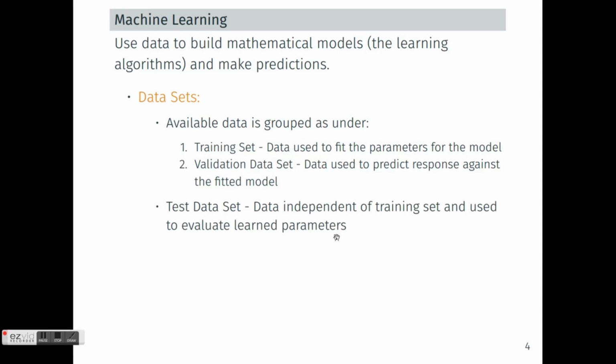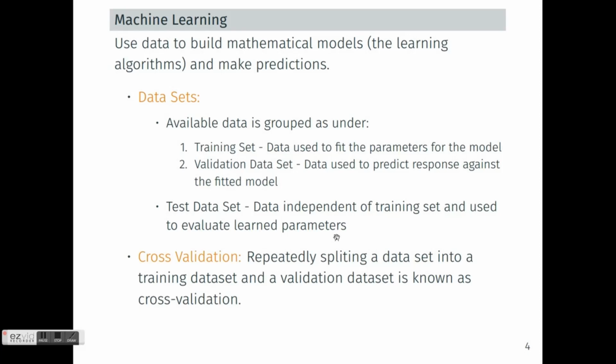Another data set is called the test data set. The test data set is acquired independently of the training data set, and it is used to evaluate the performance of our model. Cross-validation is the process in which we repeatedly split the data set into training and validation data sets. So a particular vector in one iteration may be part of the training data set, and in another iteration it can be part of the validation data set. There are different ways of doing this cross-validation.